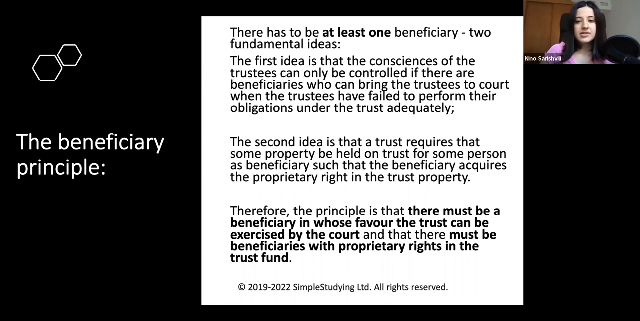The second idea is that a trust requires that some property be held in trust for some person as beneficiary, such that the beneficiary acquires a proprietary right in the trust property. So the principle is that there must be a beneficiary in whose favor the trust can be enforced by the court. That is why there are only certain exceptions to the beneficiary principle, and the general rule is that there has to be a beneficiary for the trust to be valid.